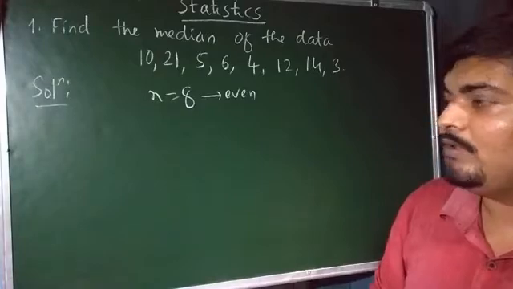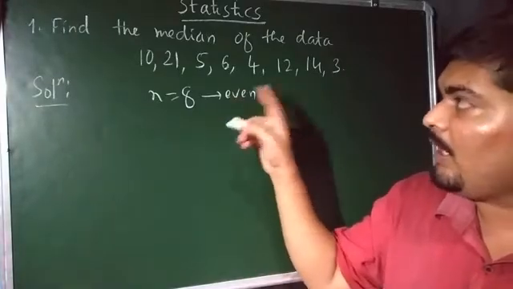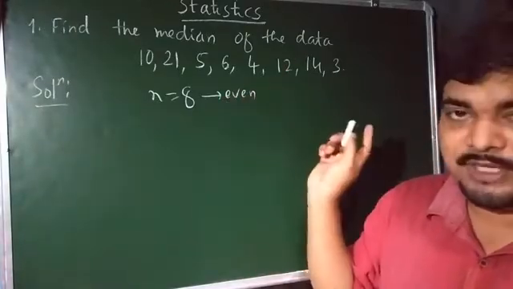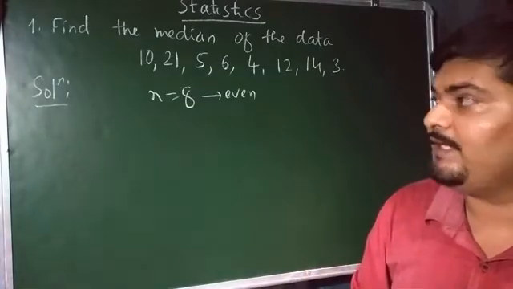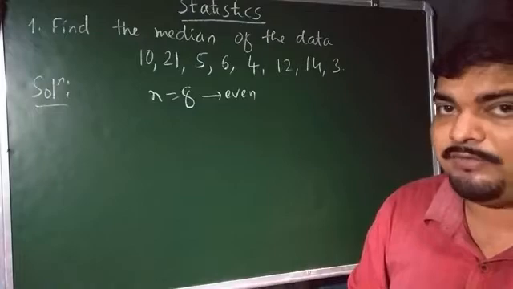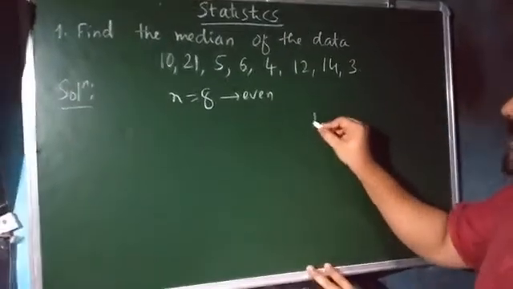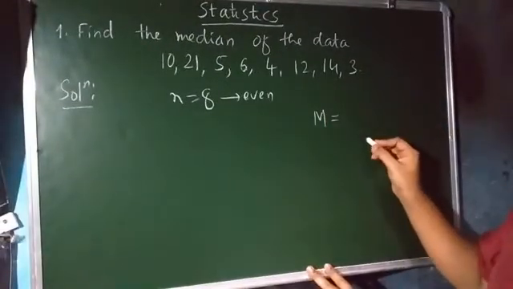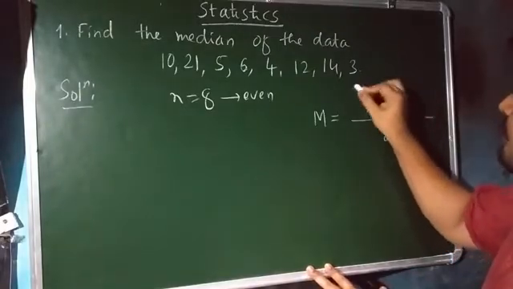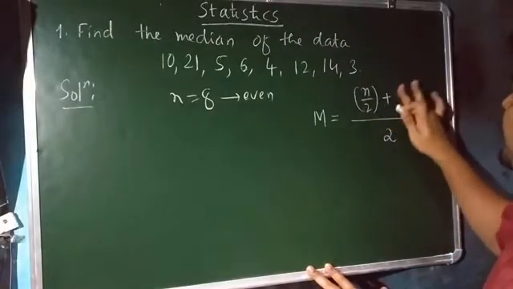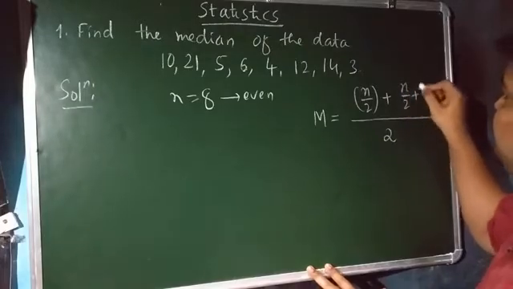There is a rule to find the median for even number of observations as well as odd number of observations, isn't it? If you are having even number of observations, then median is obtained by calculating the mean of the n by 2th plus n by 2 plus 1th observation, isn't it?